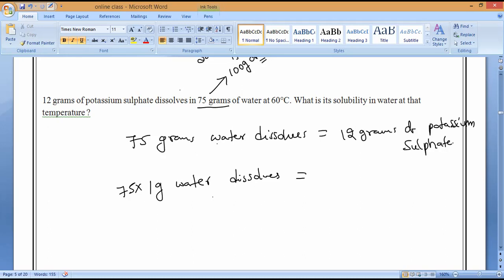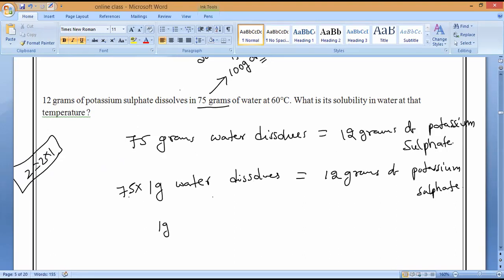So 75 grams of water dissolves 12 grams of potassium sulfate. Then can I write 75 into 1 gram, which equals 12 grams of potassium sulfate? If you do not understand, please ask me. Now I want to know how much 1 gram of water dissolves.